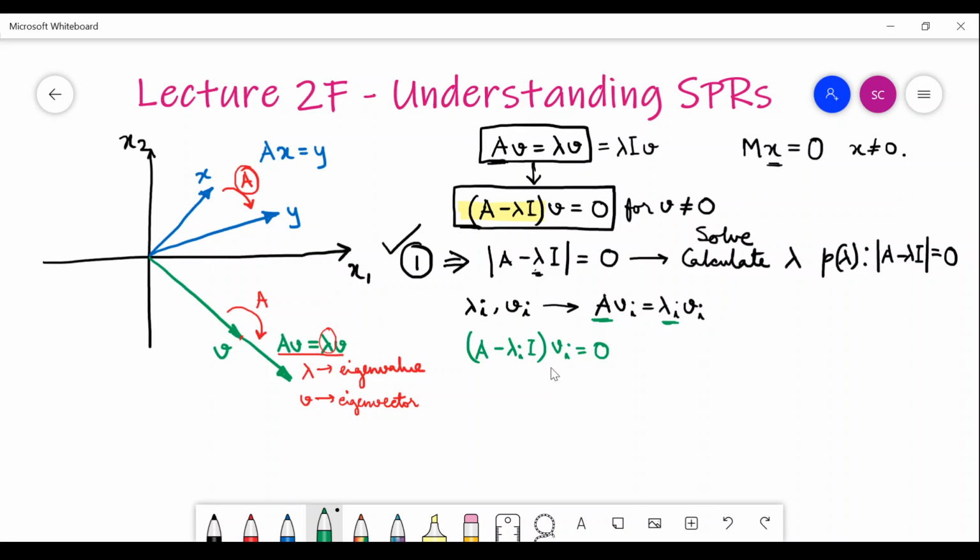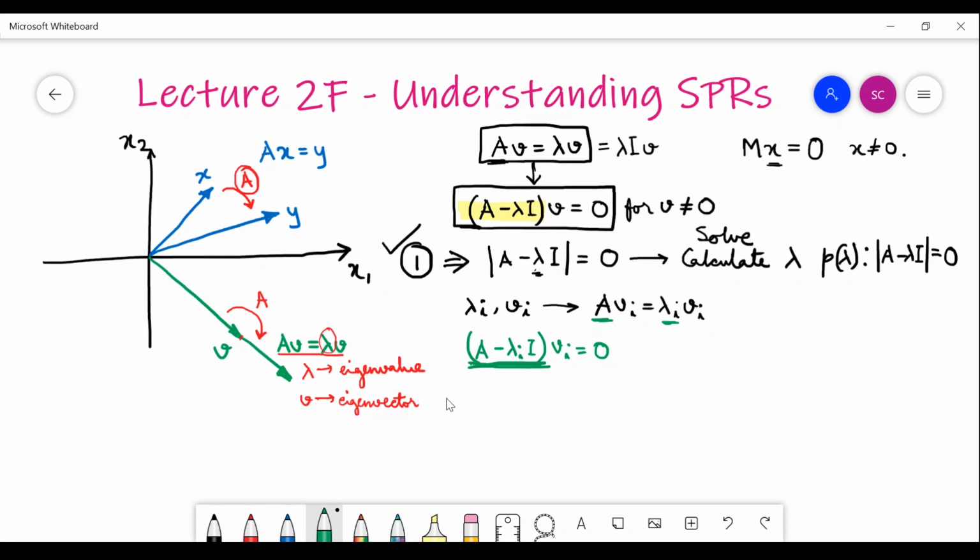What you are trying to get is the vectors v i satisfying this equation, or in other words, the basis of the null space of this matrix.